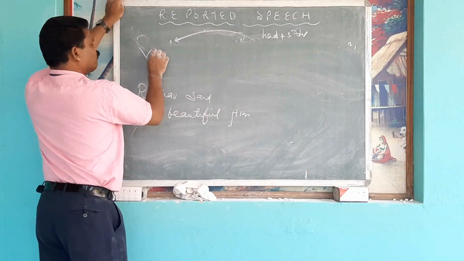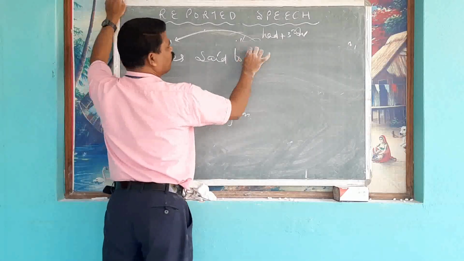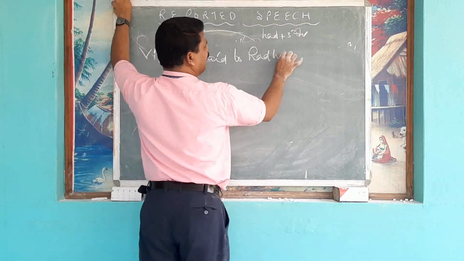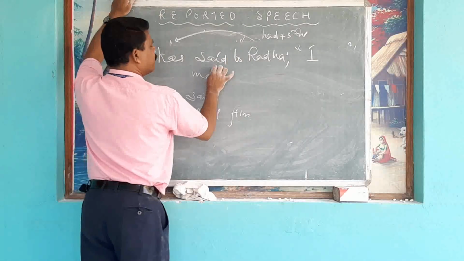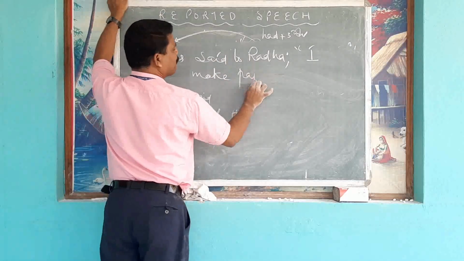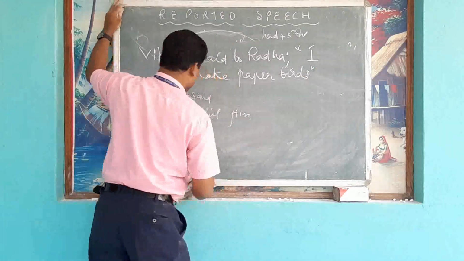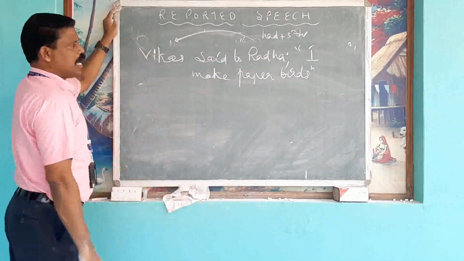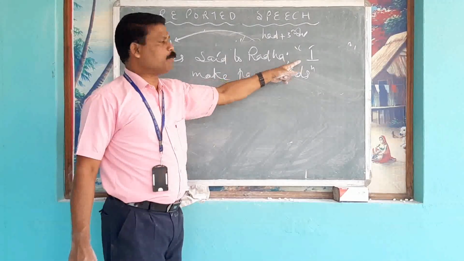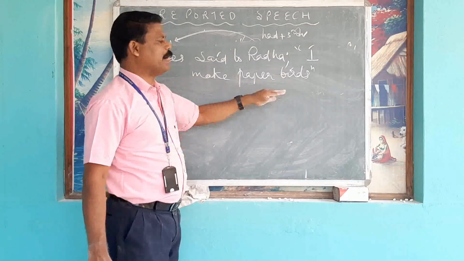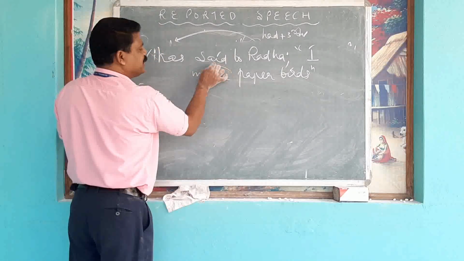Vikas said to Radha, I make paper birds. There are no auxiliary verbs inside I make paper birds. So if there is no auxiliary verb, the verb will be changed.